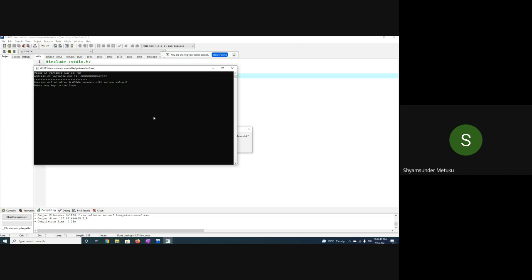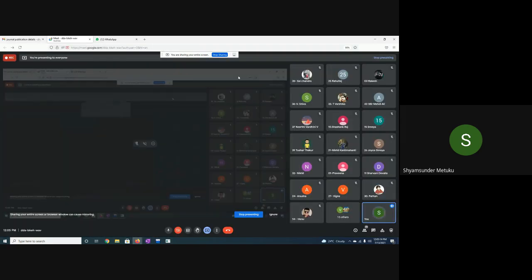Is it possible to get an address with B as the last digit? Not B, A. Is A possible? A is how much? 10. So, do you think 10 will be a multiple of 4? No. So you will never get such an address. Only multiples of 4 are possible. An even number which is not a multiple of 4 is also not possible. That you must remember, any number of times you execute.